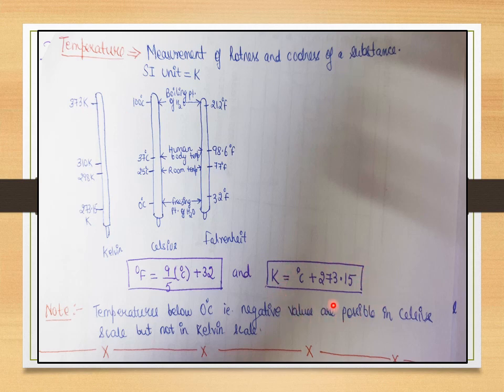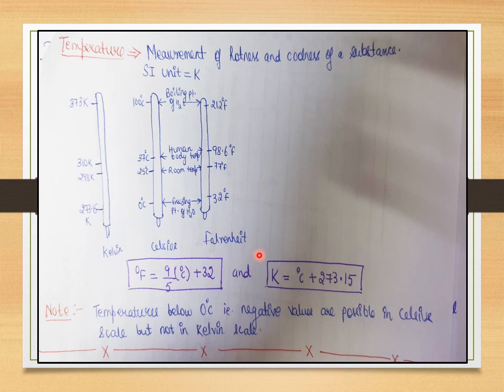All right. Now let's come to converting a degree Celsius temperature into Fahrenheit. The Fahrenheit scale is generally used by doctors in dispensaries and hospitals.